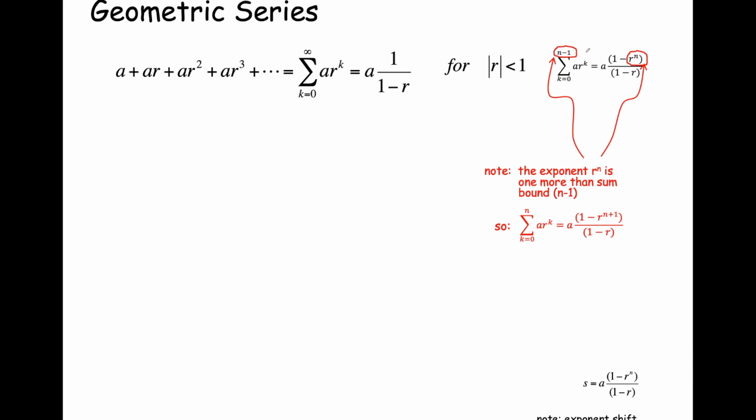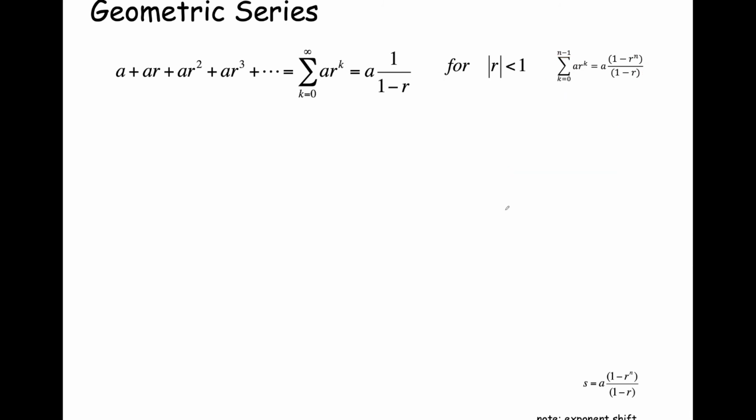And so that means if we have a sum of n plus 1 terms from k equals 0 to n, a times r to the k power, we're going to respect that relationship for it all to work out. So here, now we say r to the n plus 1, because that's 1 more than the upper bound of that summation index.